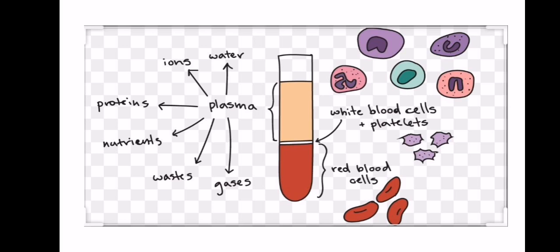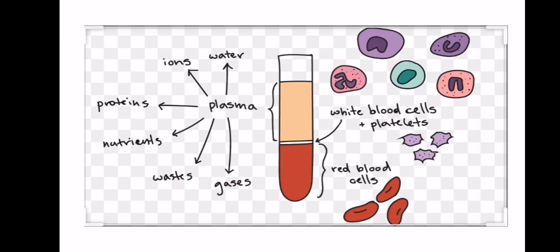And there are also gases that are present in the plasma. When the blood passes through the lungs, it contains more oxygen. This blood is known as oxygenated blood. And when the blood passes through the tissues, the cells secrete carbon dioxide, and this blood is carried to the lungs to remove the carbon dioxide.